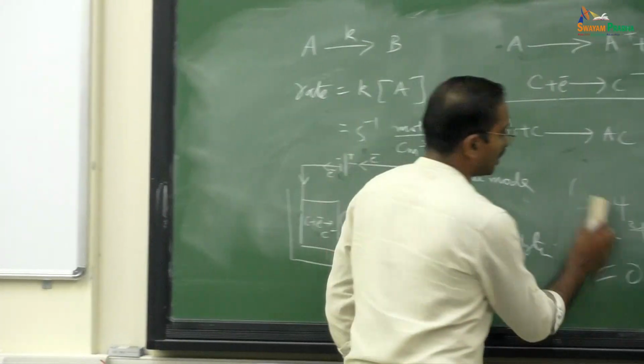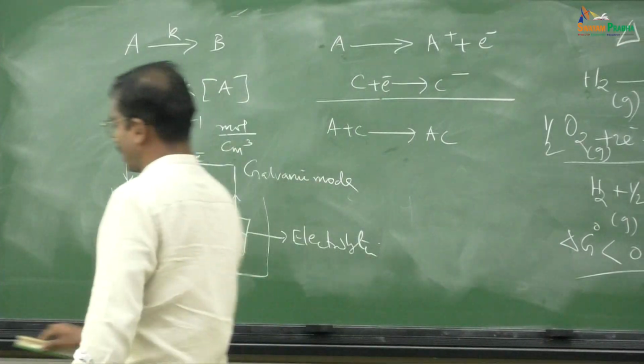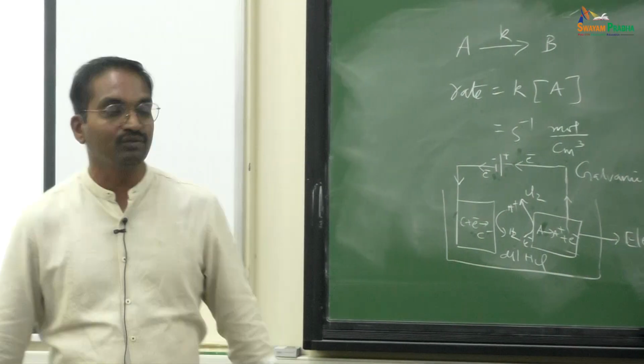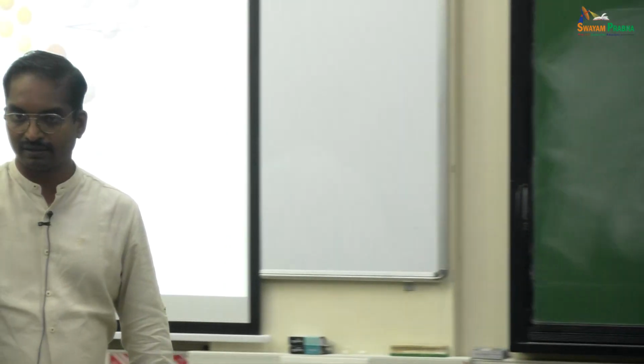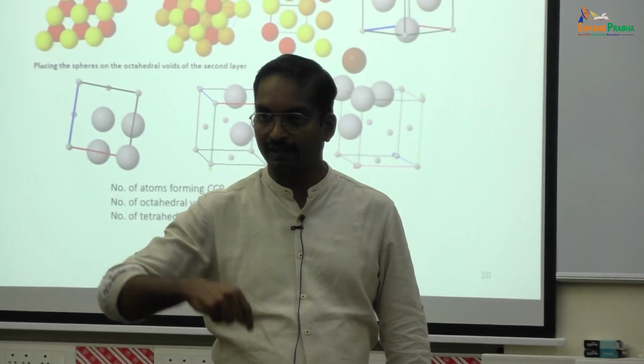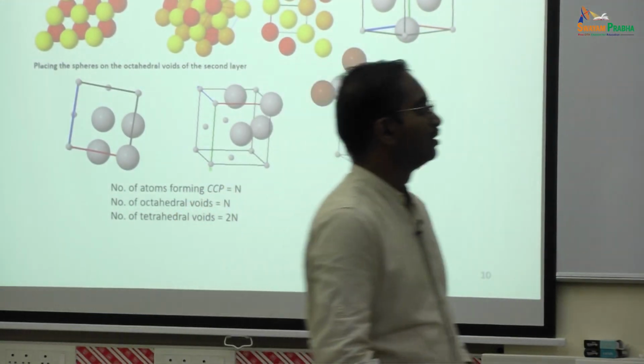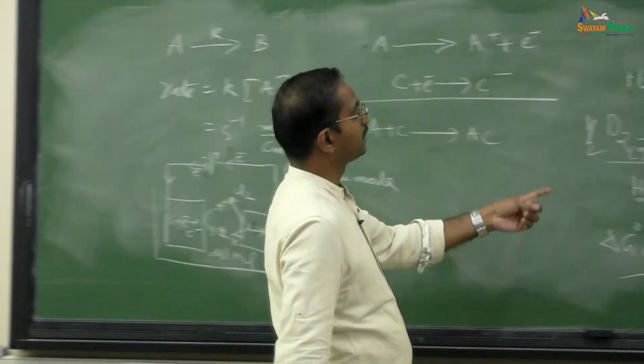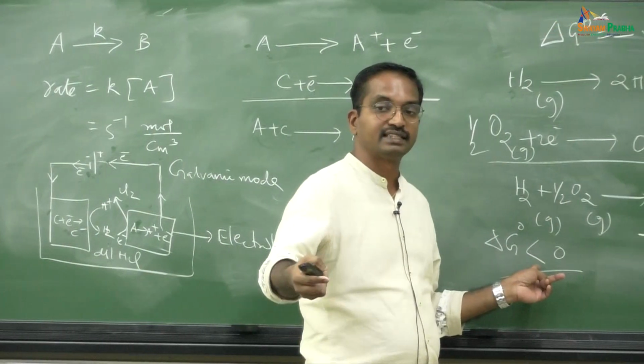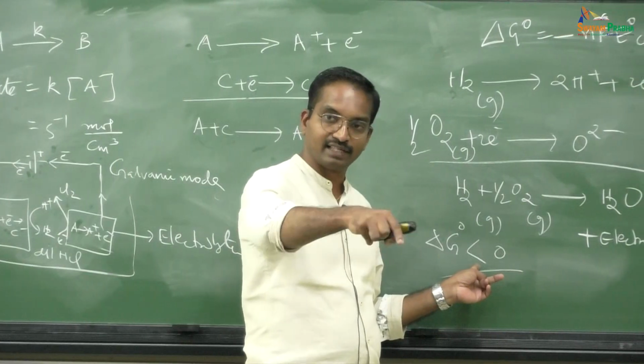Okay. So, now let us look at this problem. If delta G is negative, this is a galvanic process, right? It will give energy to you. So, in some reactions where thermodynamics says delta G is negative, but you may not see it happening, for that you need to put in the catalyst, then it will happen.